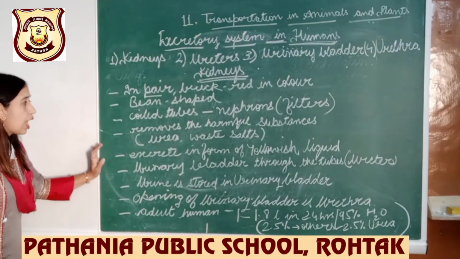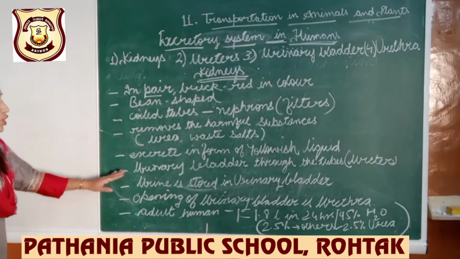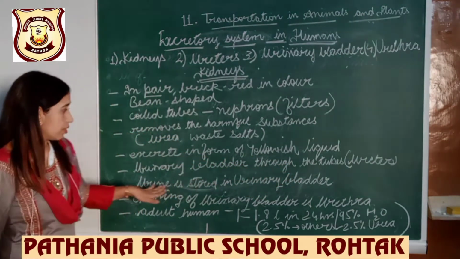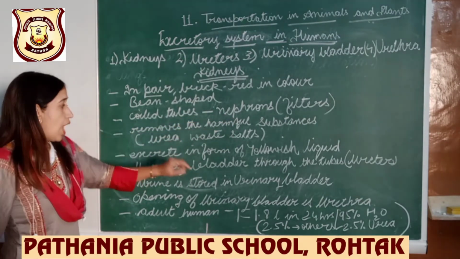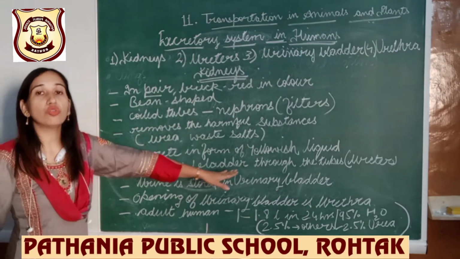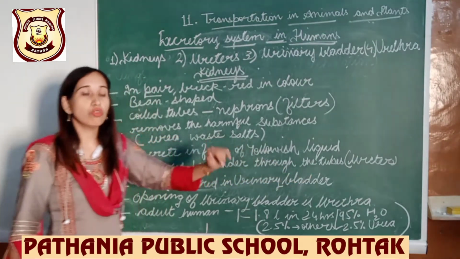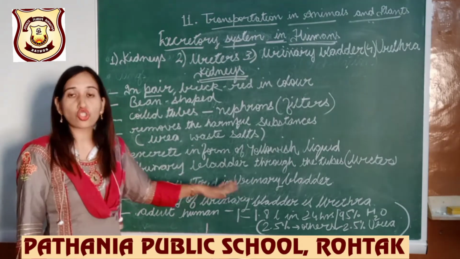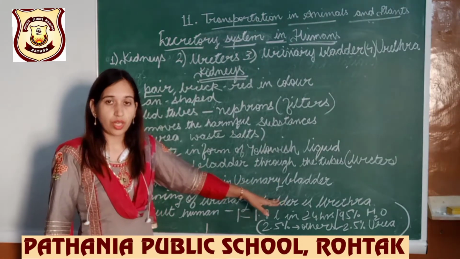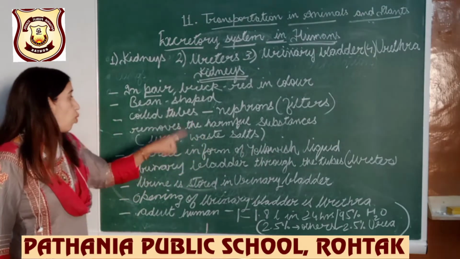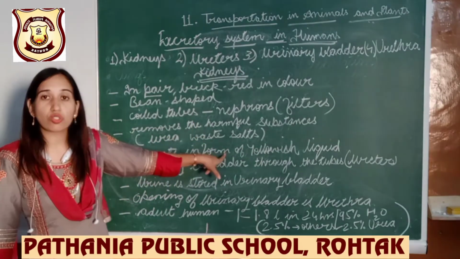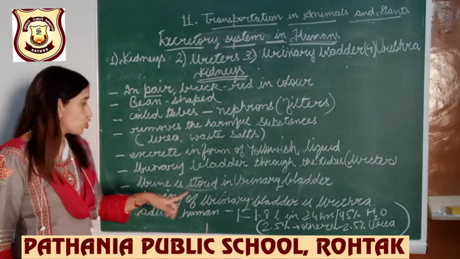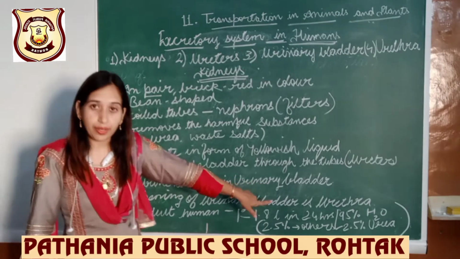Okay. Now what will happen? The waste substance we are talking about goes to the urinary bladder. Through the tubes, the urinary bladder is present, you can see, and through these tubes they are connected to the urethra. Urine is collected or stored in the urinary bladder. All the waste products like urea and waste salts are stored in the urine, and that urine is stored in the urinary bladder.